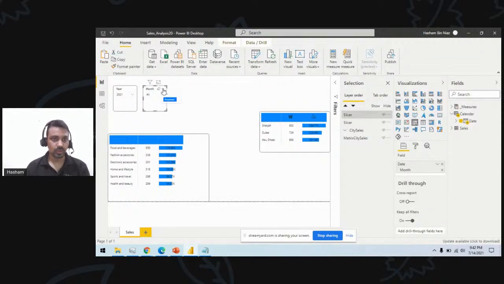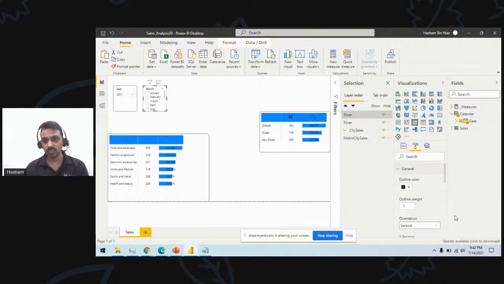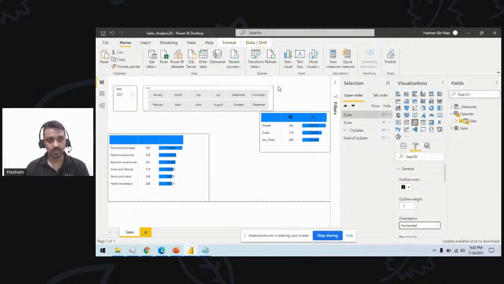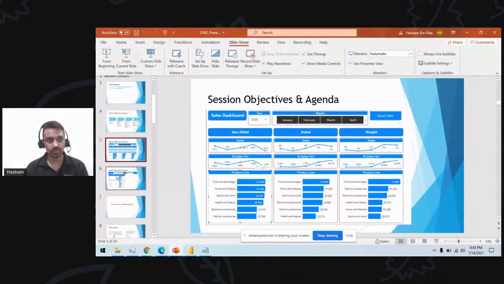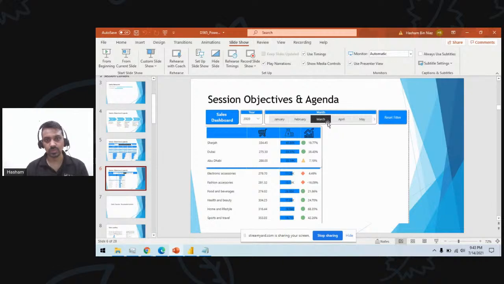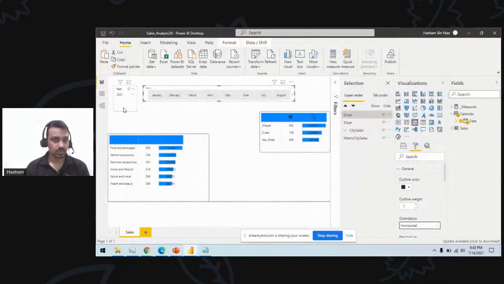So if I go here and I say list, and I can go into my journal thing and change the orientation to horizontal, and this will be something like this, right? So this is the kind of thing we have here. This was the kind of thing you will achieve. So I will now have these two things available here. This is my month slicer, this is my year slicer. These two slicers are available. I have the sales available.